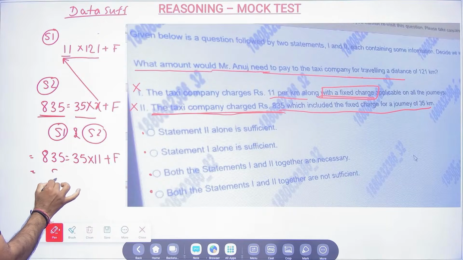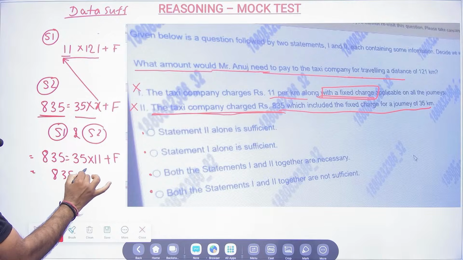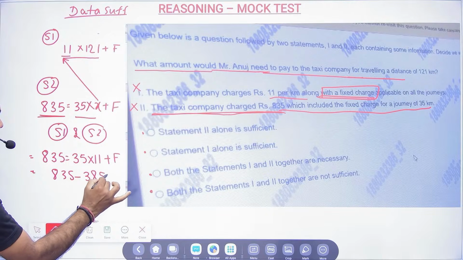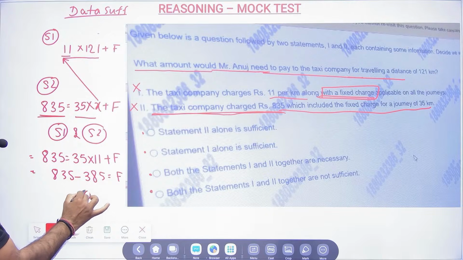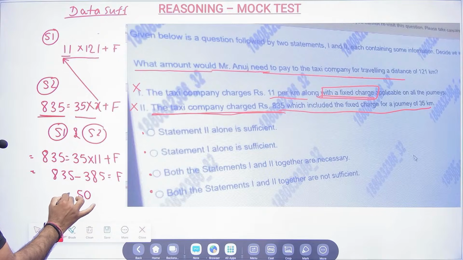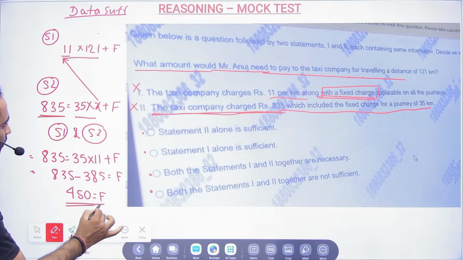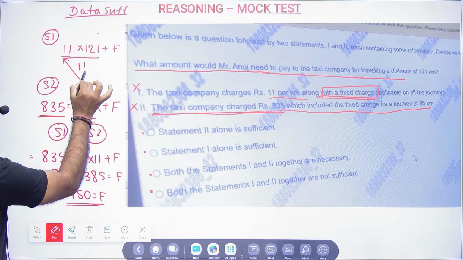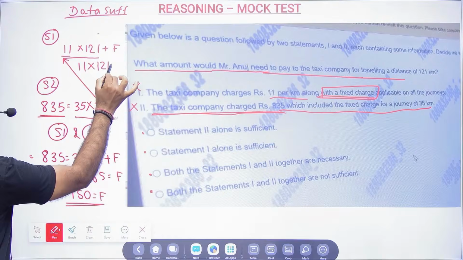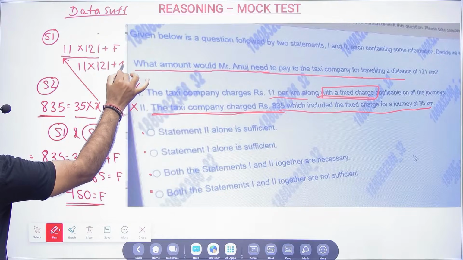So I will get fixed charges: 385 is equal to F plus 5 times 4. So fixed charges is nothing but 450. Now I can tell Anuj would have paid 11 into 121 plus fixed charges of 450.